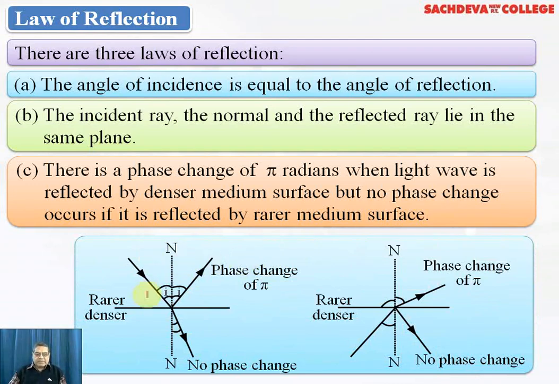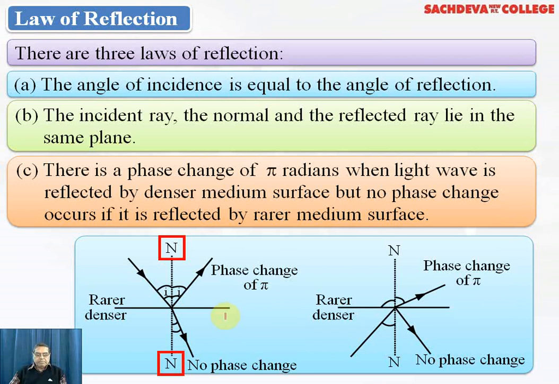Now in the figure, on the left side and on the right side, two things are given. Reflection and refraction are simultaneously explained. In the left figure, the ray of light is coming from a rarer to a denser medium, and at the point of incidence, a part is reflected and a part is refracted. The refracted ray bends towards the normal in the denser medium, and the incident ray gets reflected in the same medium.